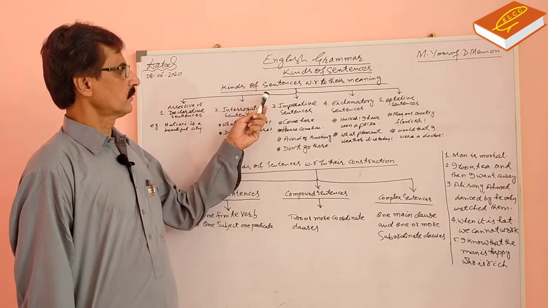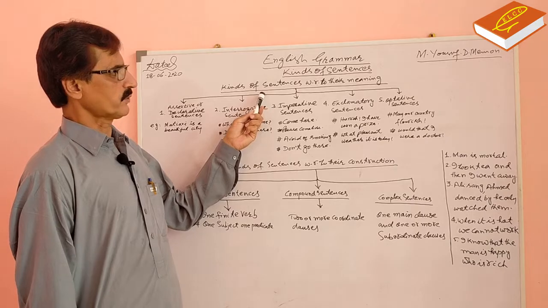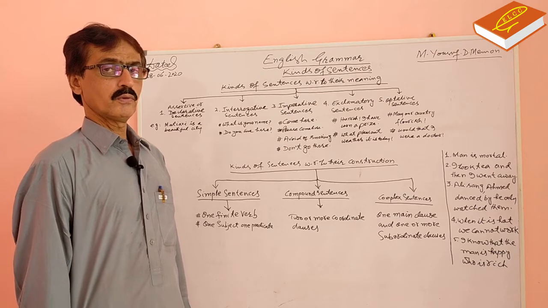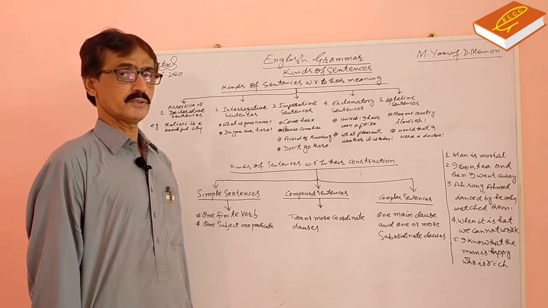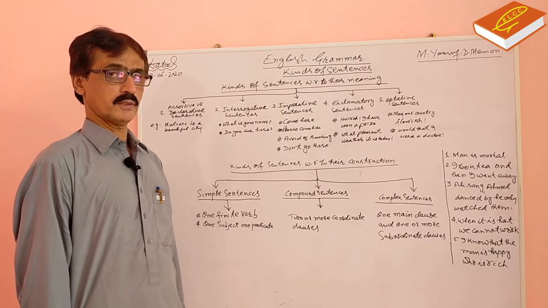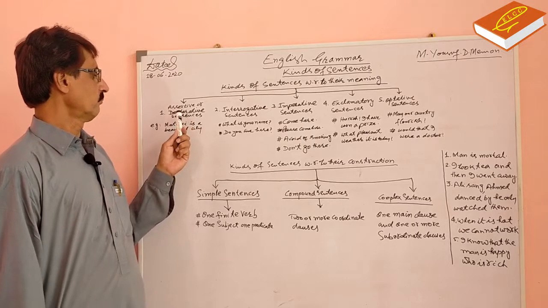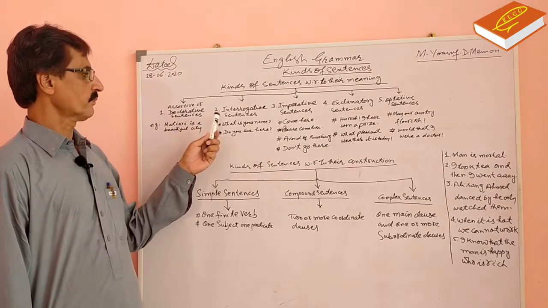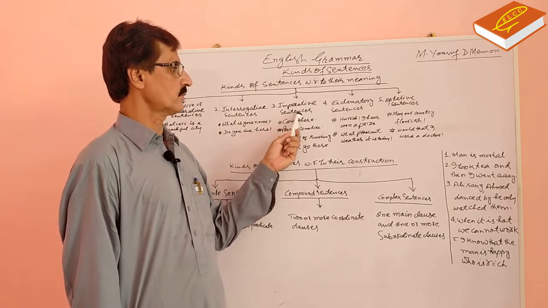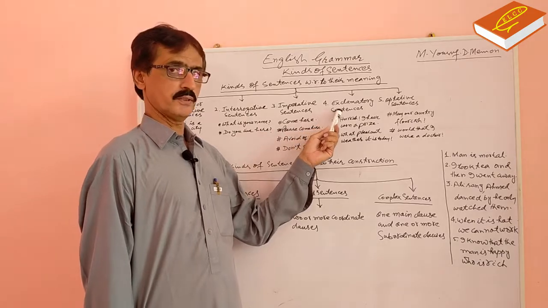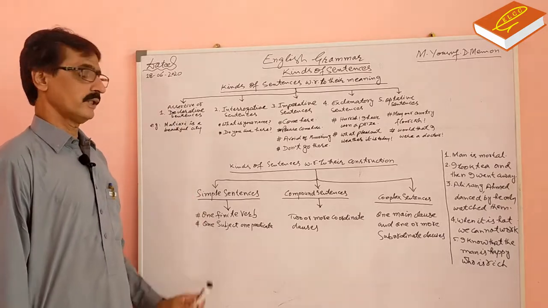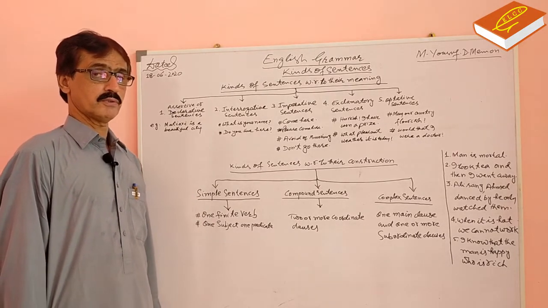In the first part, the kinds of sentences have been divided into 5 kinds. Means these are basic kinds of sentences. There are 5 kinds of sentences. They are assertive or declarative sentences. Second, interrogative sentences. Third, imperative sentences. 4, exclamatory sentences. And 5, optative sentences.